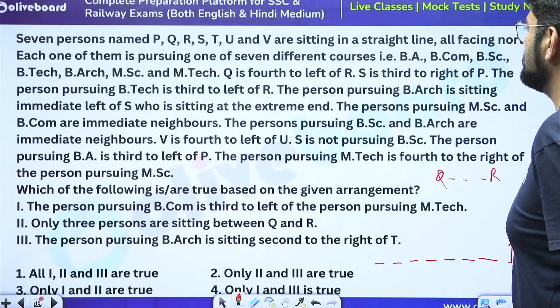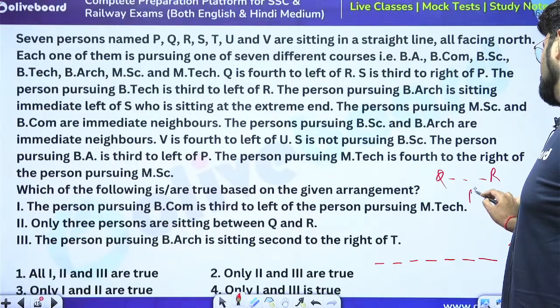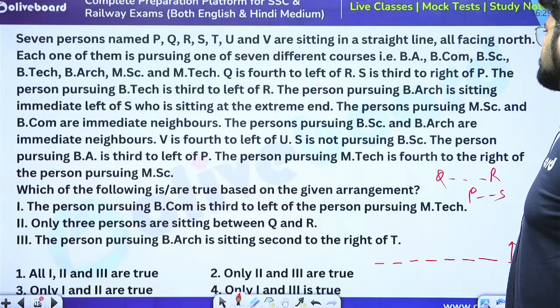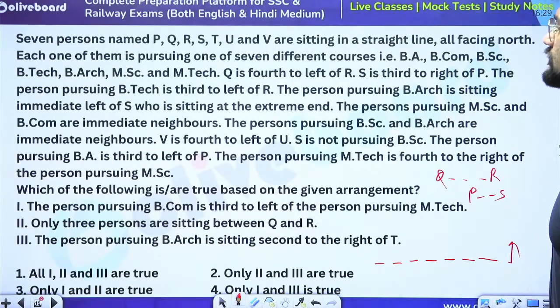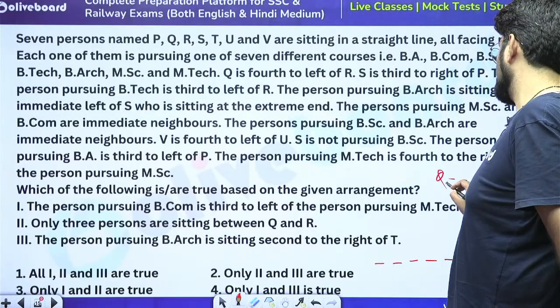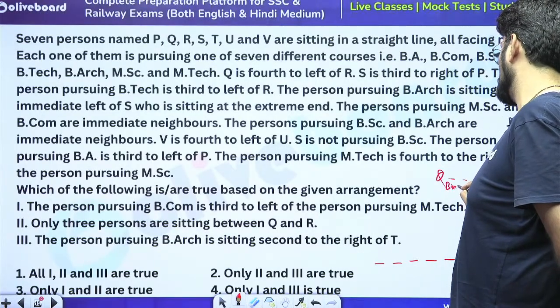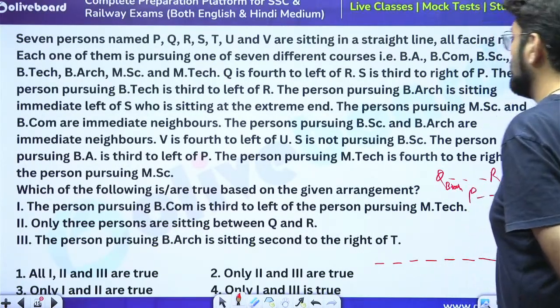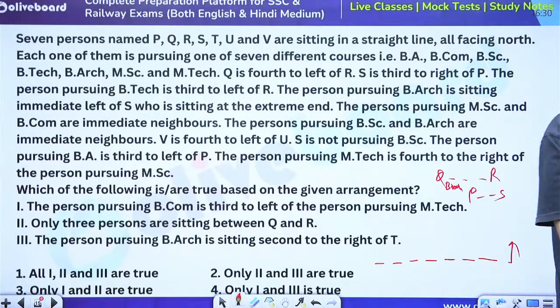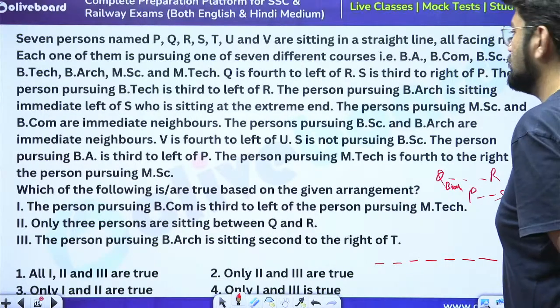S is 3rd to the right of P. The person pursuing BTech is 3rd to the left of R. So BTech person is sitting here next to Q. The person pursuing BArch is sitting immediate left of S, who is sitting at the extreme end.